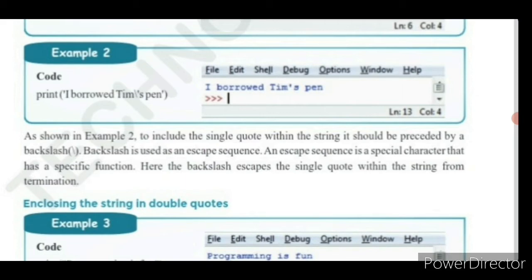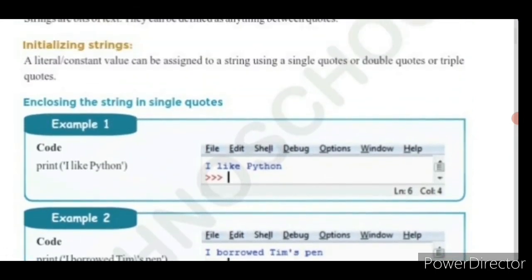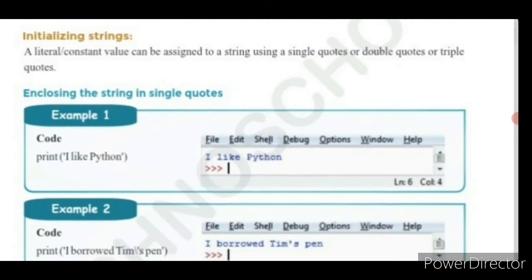Why are we using the backslash here? It denotes the escape sequence, so that the string continues without terminating. So these are the strings represented in single quotes.